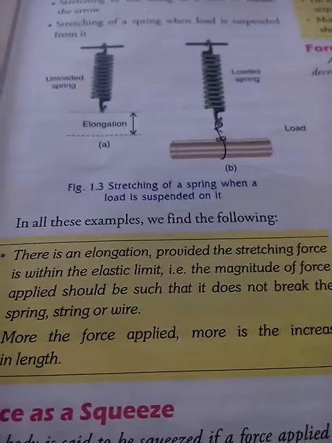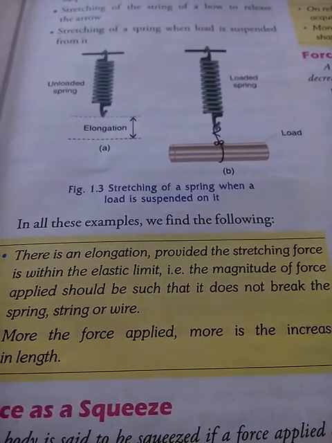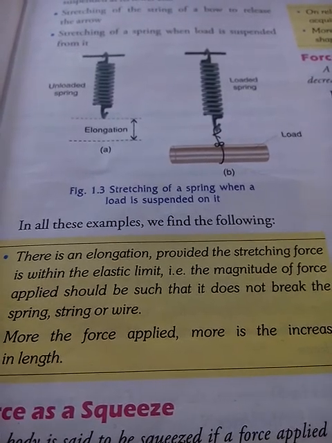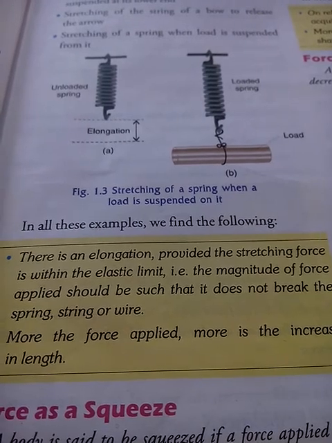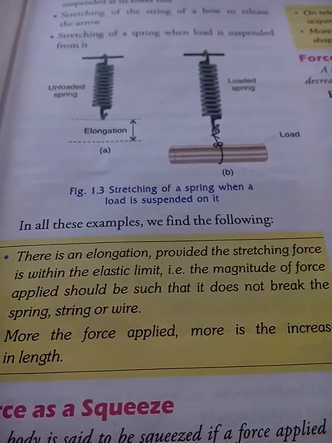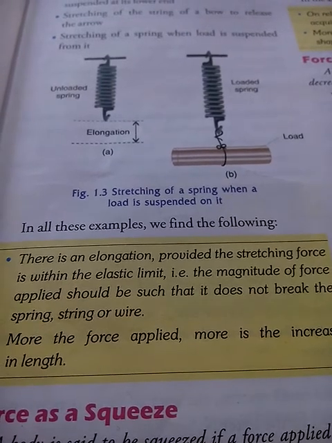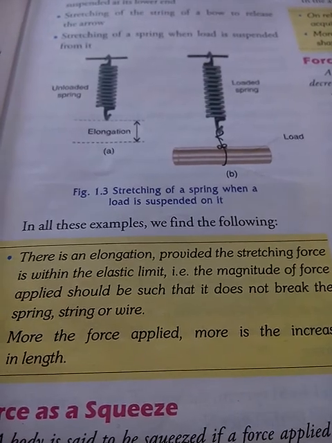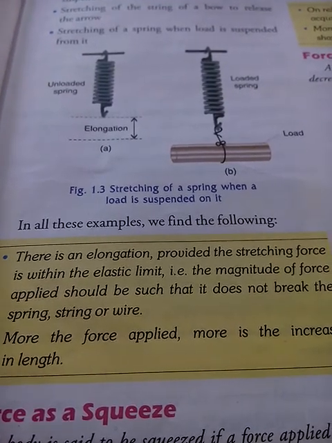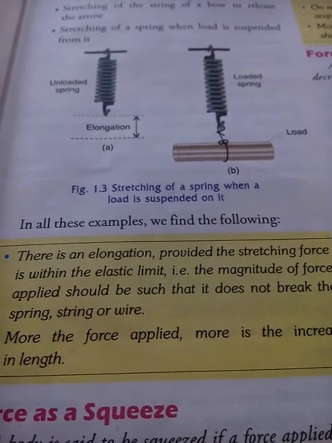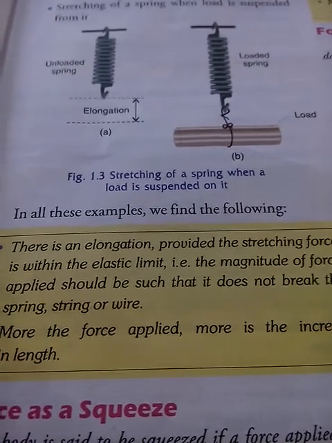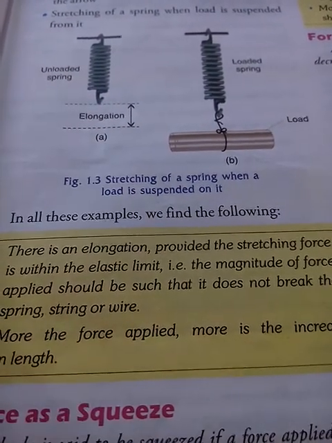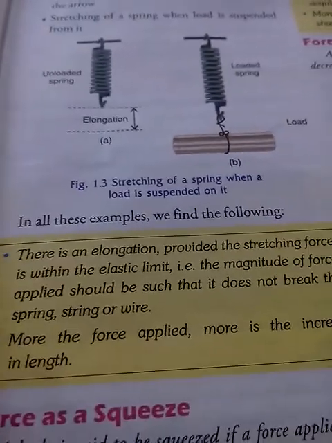Now in all these examples we see that there is an elongation, provided the stretching force is within the elastic limit. That is, the magnitude, the value of the force applied should be such that it does not break the string or wire. One thing we need to keep in mind is that while stretching, the force should not exceed its limit, so that the spring does not get broken or the elastic rubber band is not broken. Elastic means what? See, after releasing the spring, it should come back to its initial state. So this property is known as elasticity.